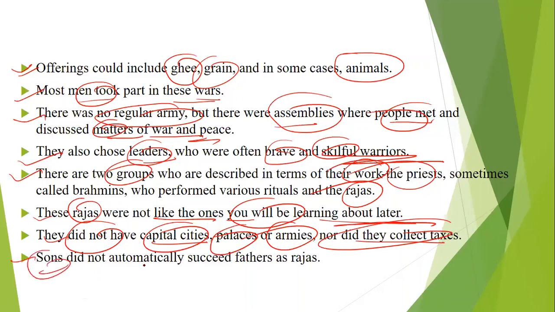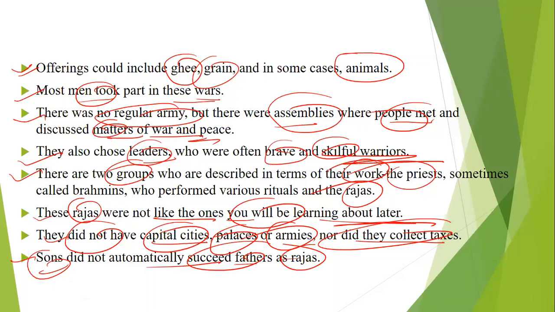The sons did not automatically succeed the father as rajas. तो अभी पहले तो क्या होता था, during the British time or even before that, the son of the raja would succeed to the throne, isn't it? His son would also succeed to the throne after his death. But at that time there was no such succession, because the people used to choose their leaders, right?